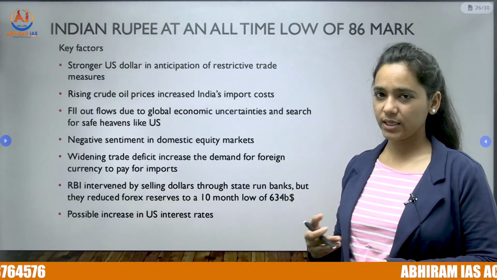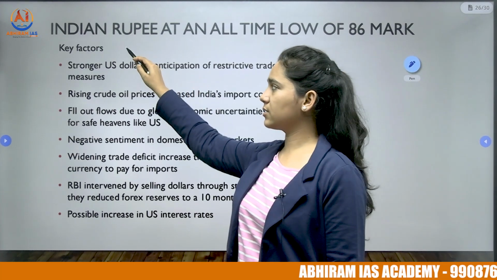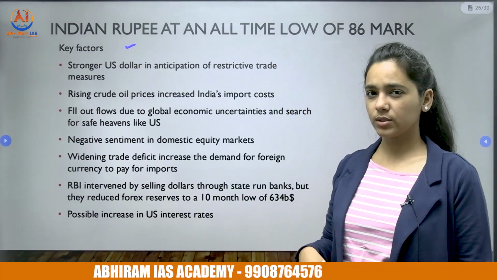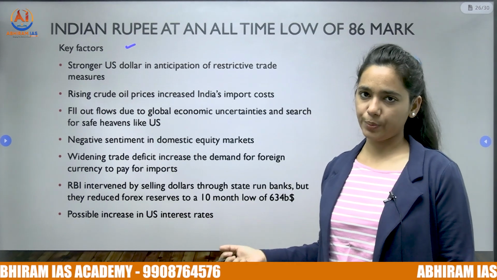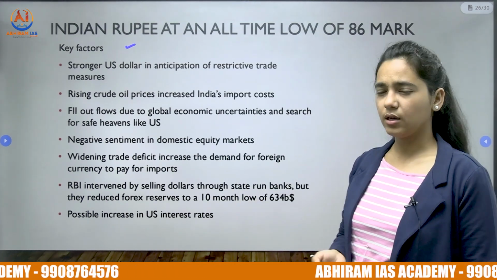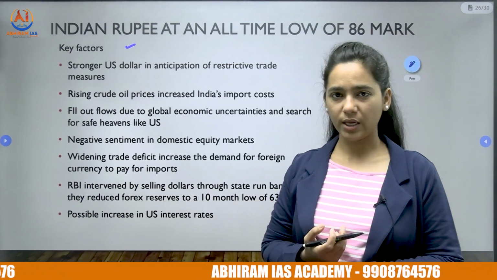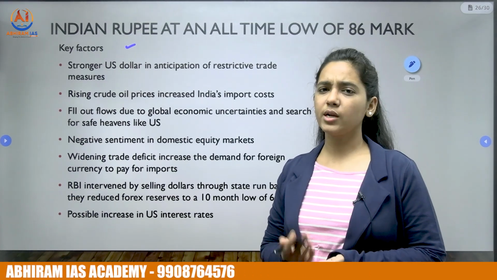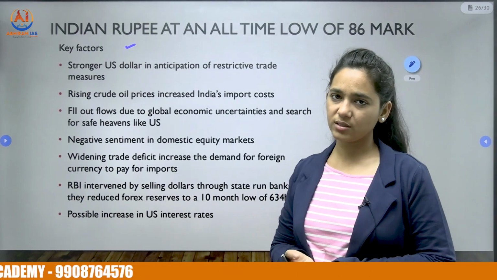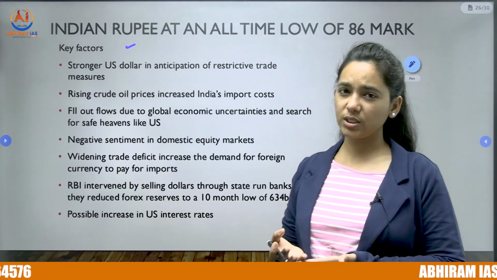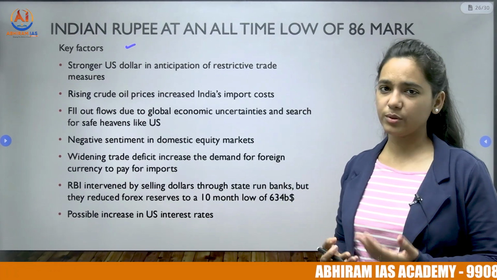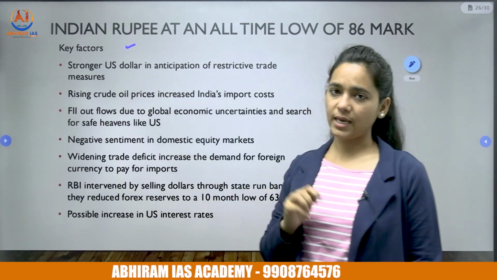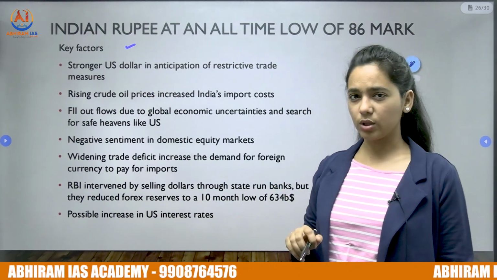Let us have a look at why it is happening. What are the key factors contributing to this? There is a stronger US dollar and simultaneously a weakening of the rupee. So why is the dollar strengthening? Soon Trump is going to assume the presidency and he is known for unpredictable policy decisions and restrictive trade barriers, especially against nations with which the US has an unfavorable trade balance, like China. So a stronger US dollar is anticipated in the global markets.